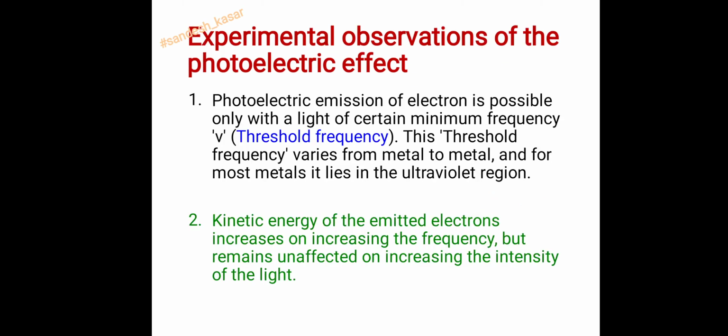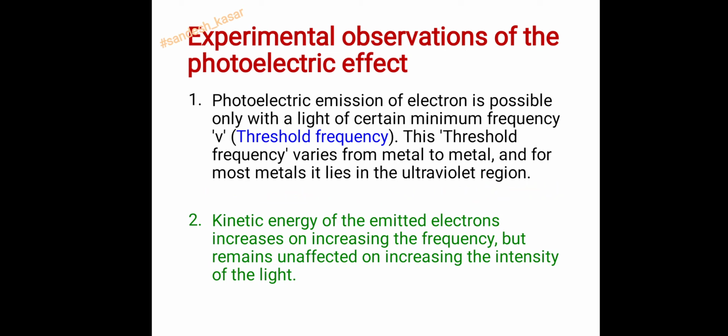Now see, there are two main experimental observations of this photoelectric effect, and these observations are important. First observation is photoelectric emission of electron is possible only with light of a certain minimum frequency. We call it nu 0, which we call threshold frequency. So they require a certain minimum frequency. This threshold frequency varies from metal to metal. It is not the same for all metals, and for most metals it lies in the ultraviolet region.